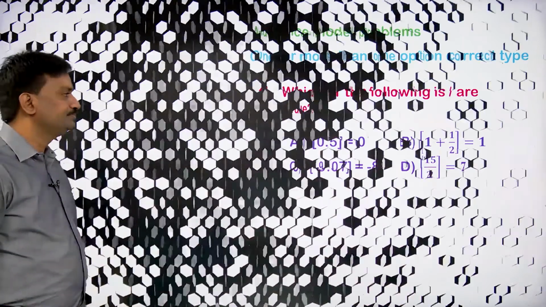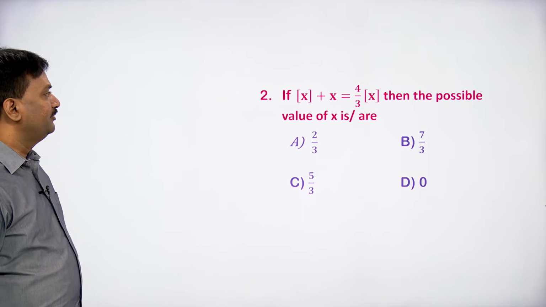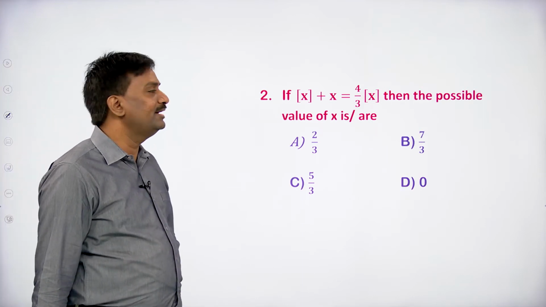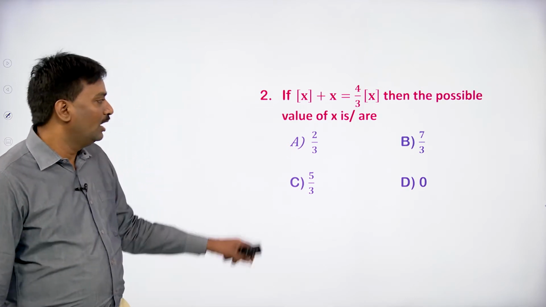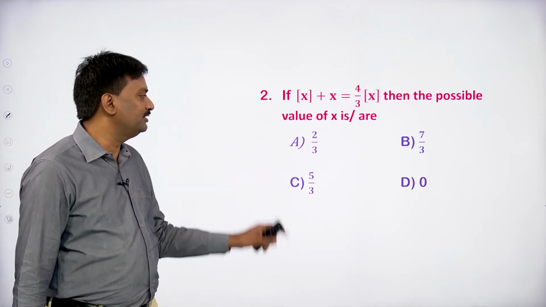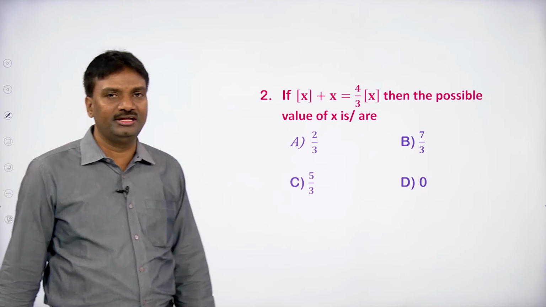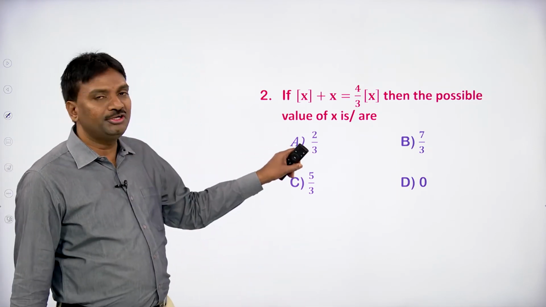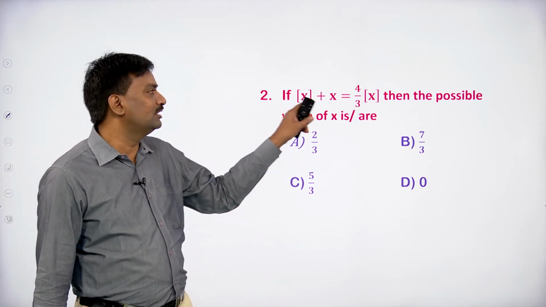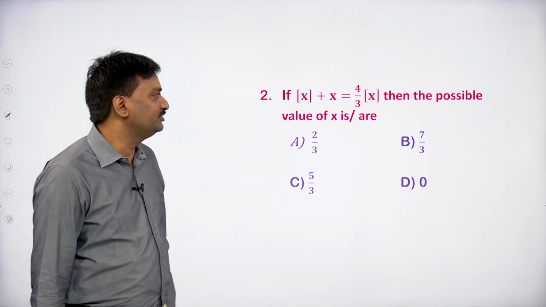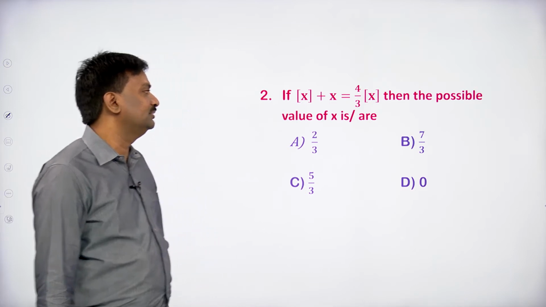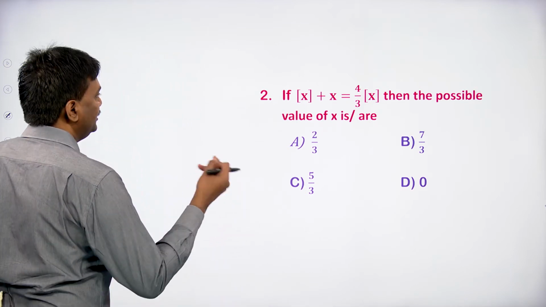Next problem. If step x plus x equal to 4 by 3 into step x, then the possible values of x is or are. Options A 2 by 3, B 7 by 3, option C 5 by 3 and option D 0. We have to substitute every option in place of x in the given problem.